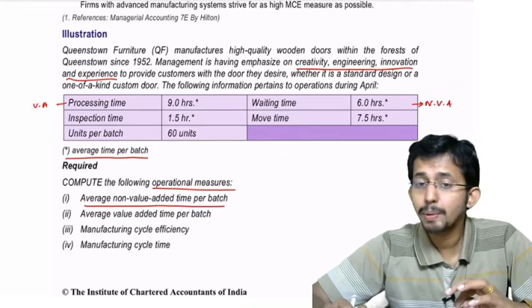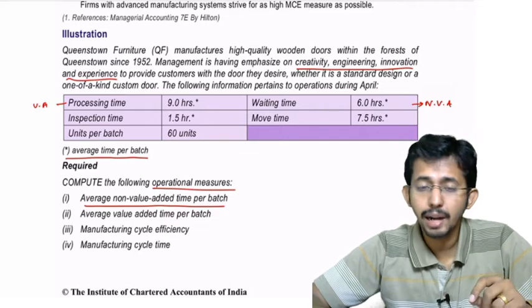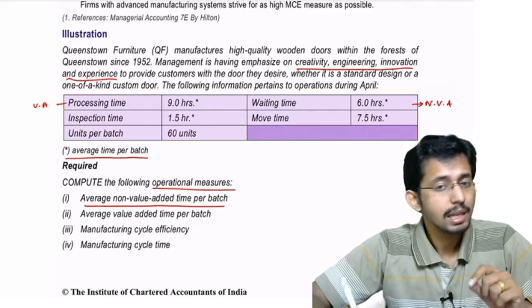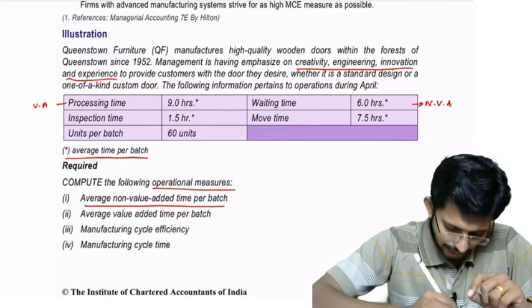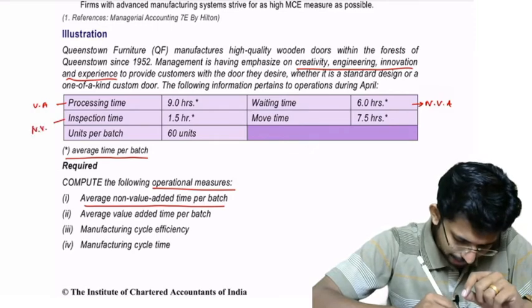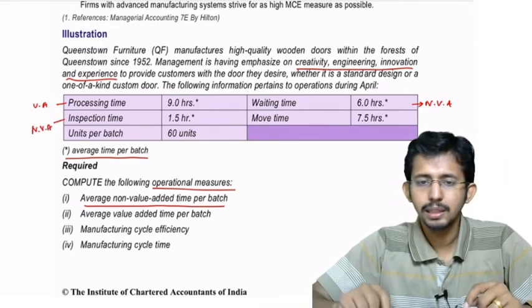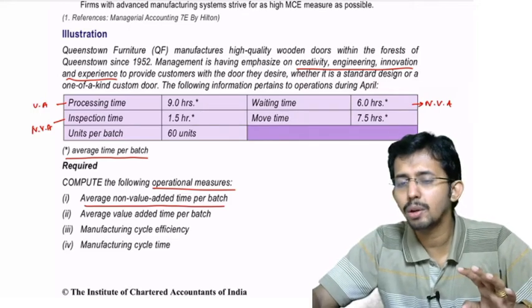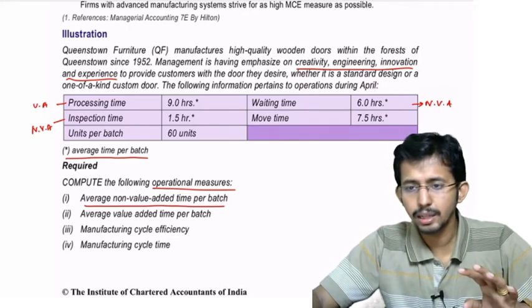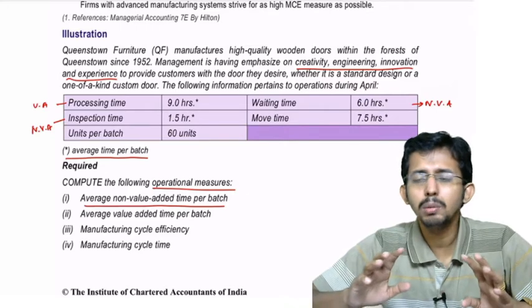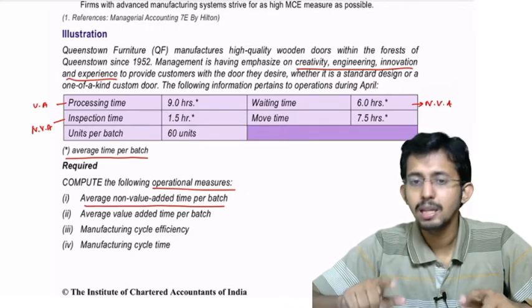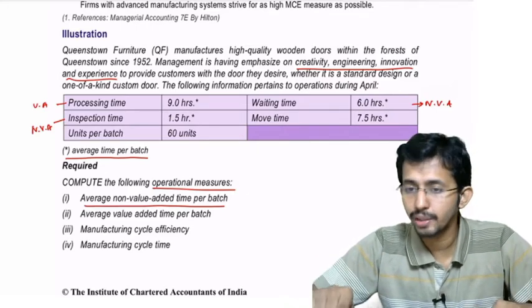Then inspection time, is it value added or non-value added time? Even inspection time is a non-value added time. Why? Even if you don't do the inspection, it is not going to affect the features of the output. What will be the problem if you don't have an inspection? There is a chance that there could be defectives.